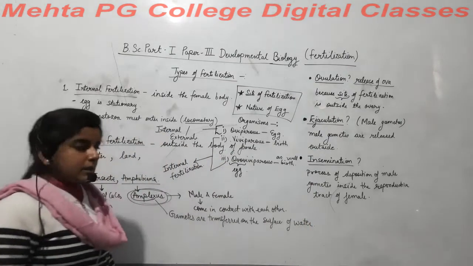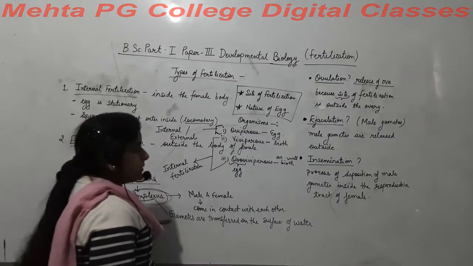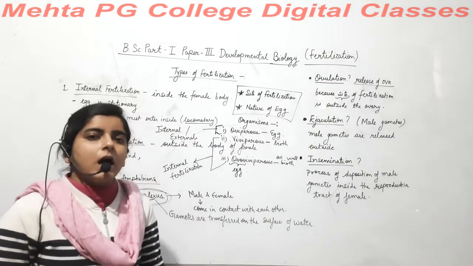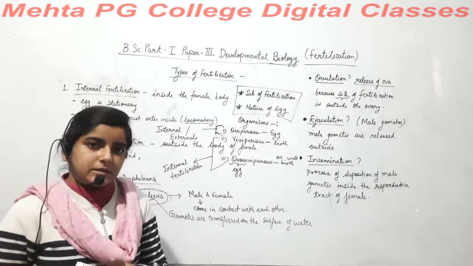Because amphibians also have tertiary structures present around their eggs, right?